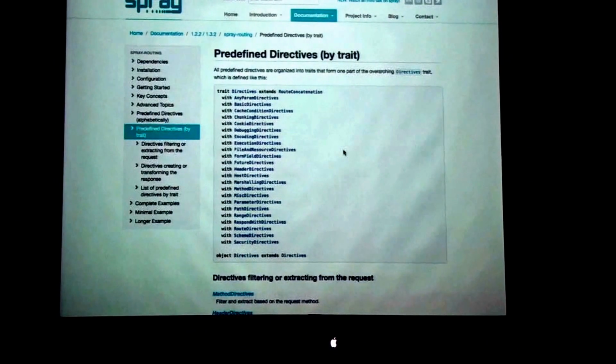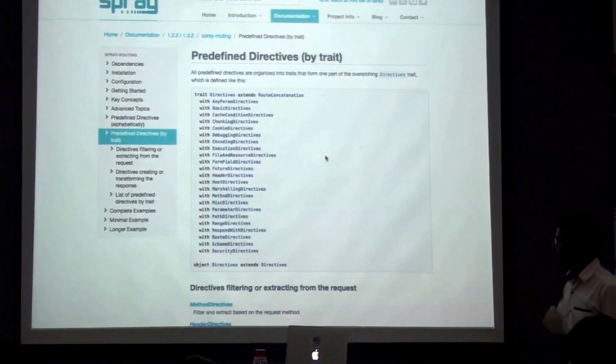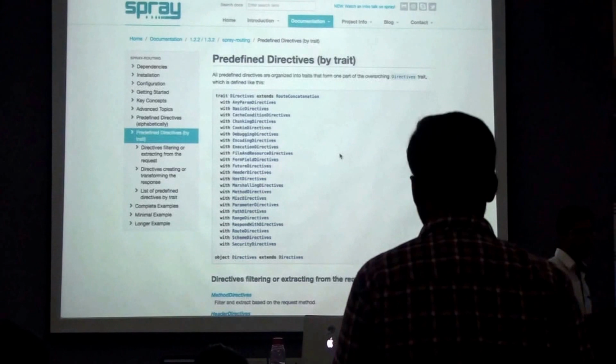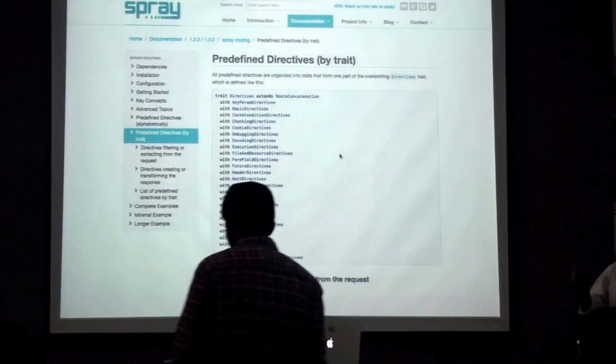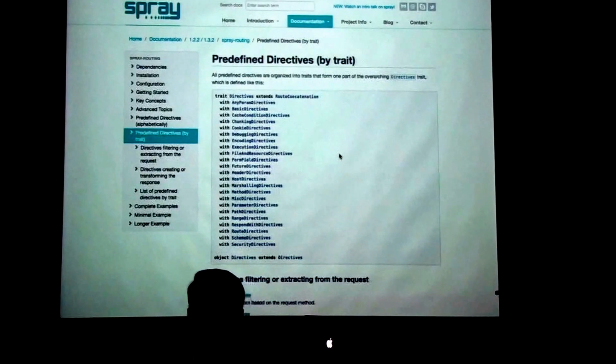These are the complete list of predefined directives, but you can have n number of directives as required by your application. Let's say you have a directive get and a directive put, and you want to combine those directives.